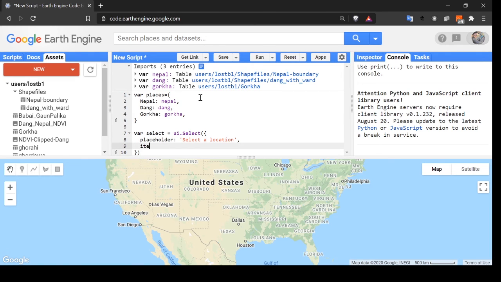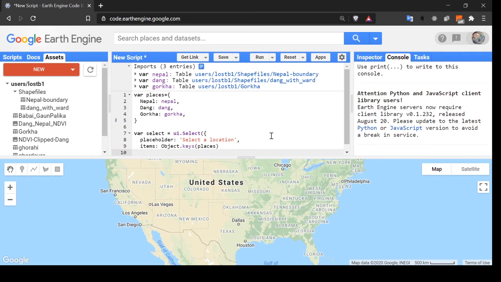And then we have to set the items. For setting the items, let's do items and select Object dot keys, and for the keys we need the places. This will create the drop down box from this list. From the places it will have the unique key.